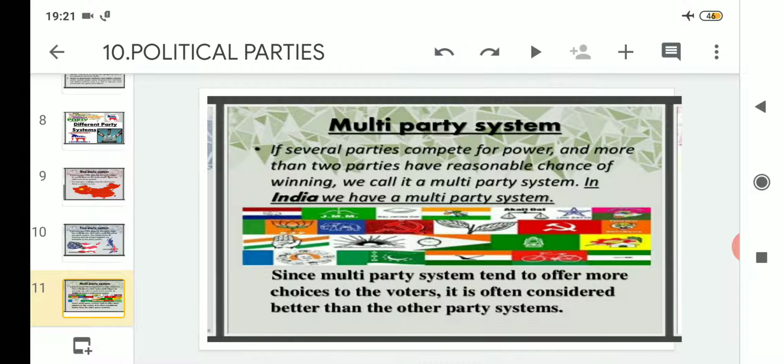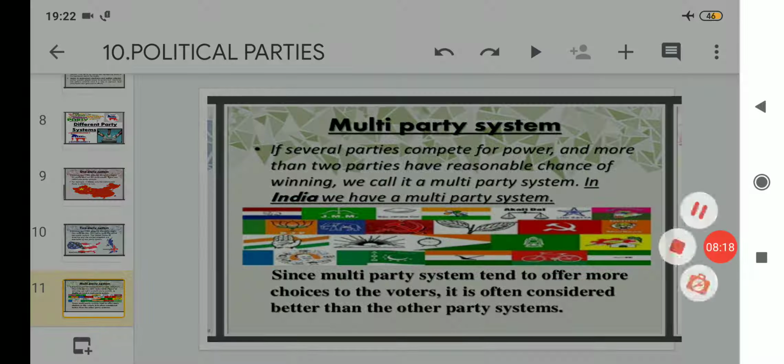But it is believed that in a multi-party system, voters are given their choices to choose the particular candidate whom they want to be chosen as the Member of Legislative Assembly or the Member of Parliament. So it is also believed that the multi-party system offers more choices to the voters when compared to the one party and two party systems. Clear?